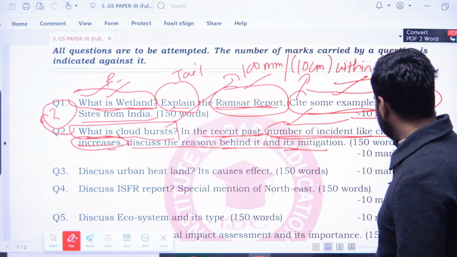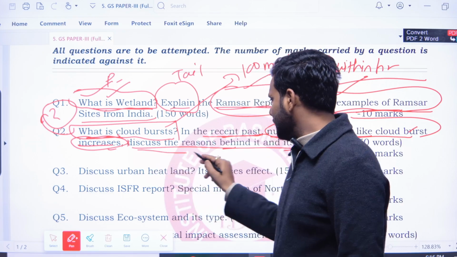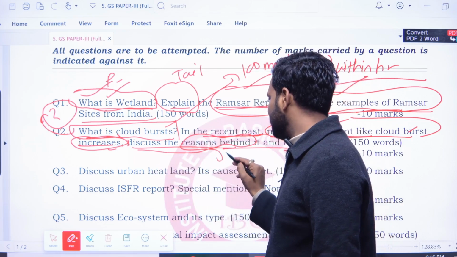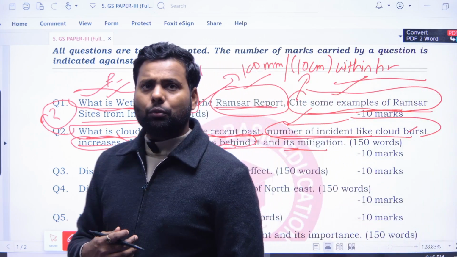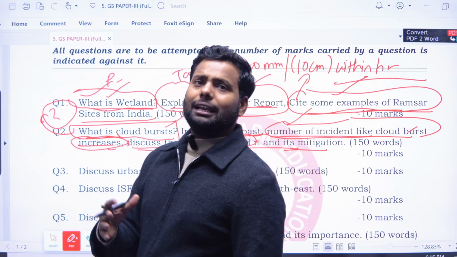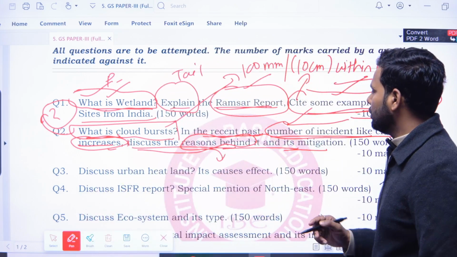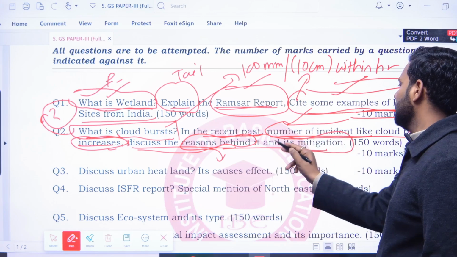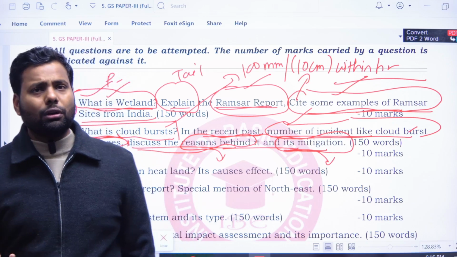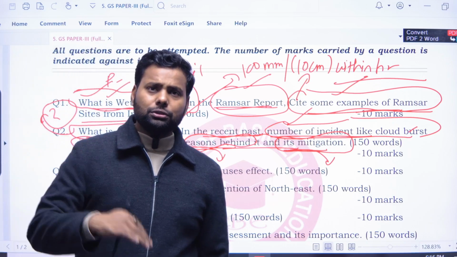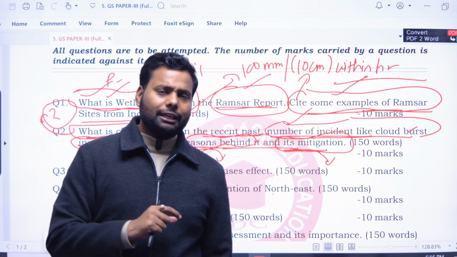So you have to mention and discuss the reason behind it: climate change and anthropogenic reasons. The work of man changing the landscape is also responsible. And its mitigation: we cannot control that type of natural phenomenon, but we can reduce the disaster caused by cloudburst.